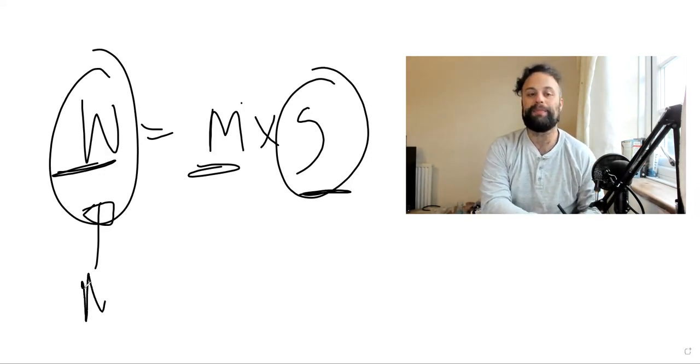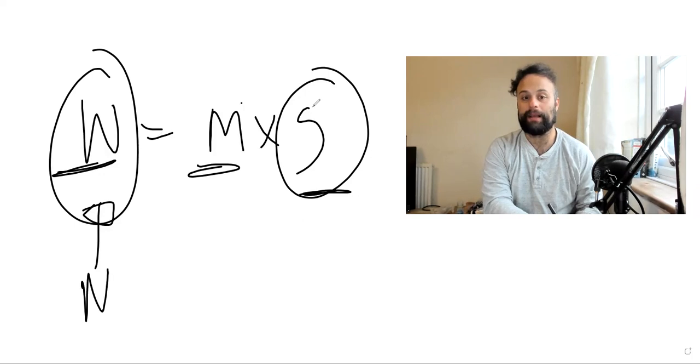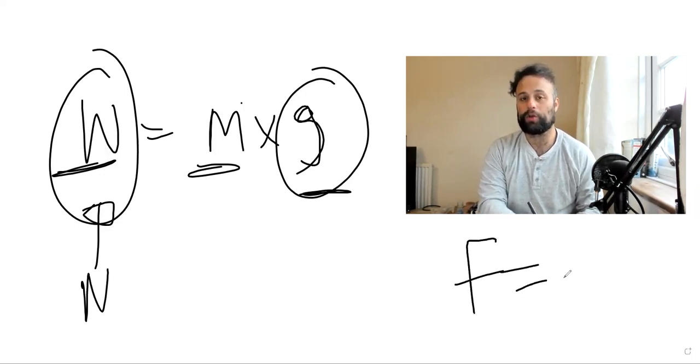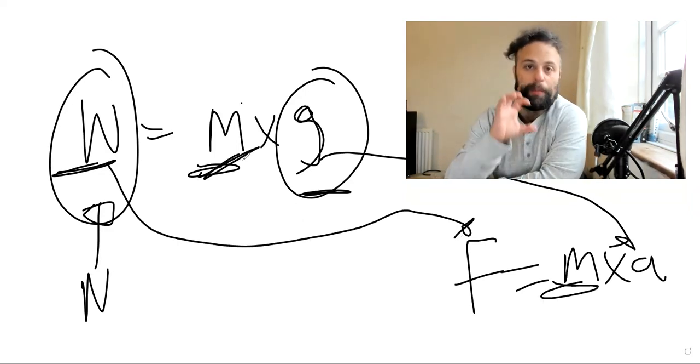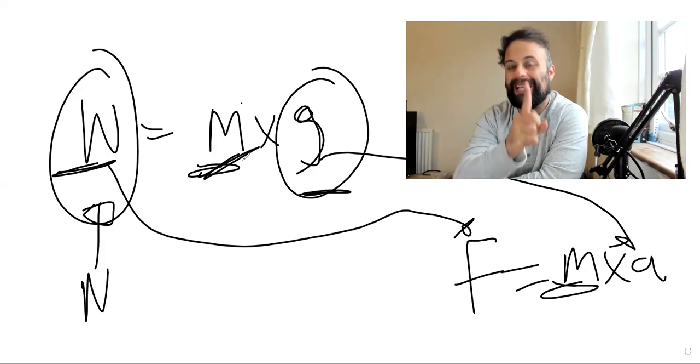Weight is measured in newtons. You can now see that this equation, weight equals mass times gravity, is very similar to force equals mass times acceleration. The gravity is the acceleration, the weight is the force, and the mass is the same as the mass over here. So mass is not a force, but weight is a force.